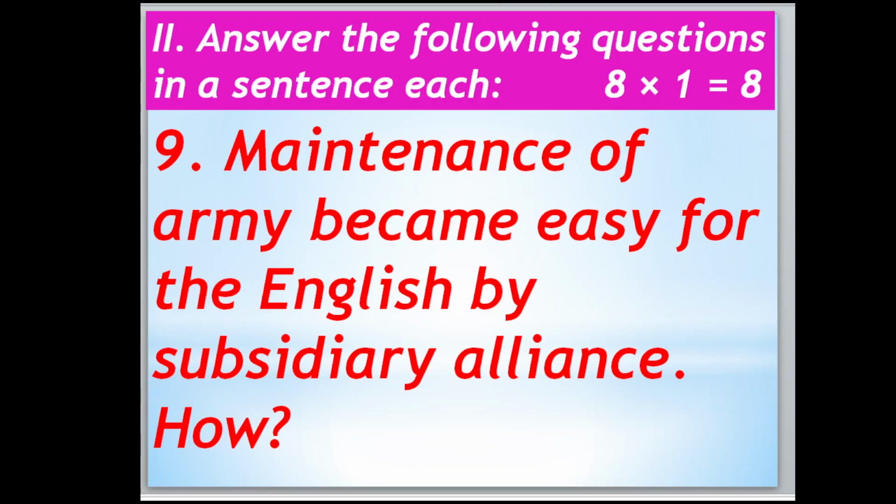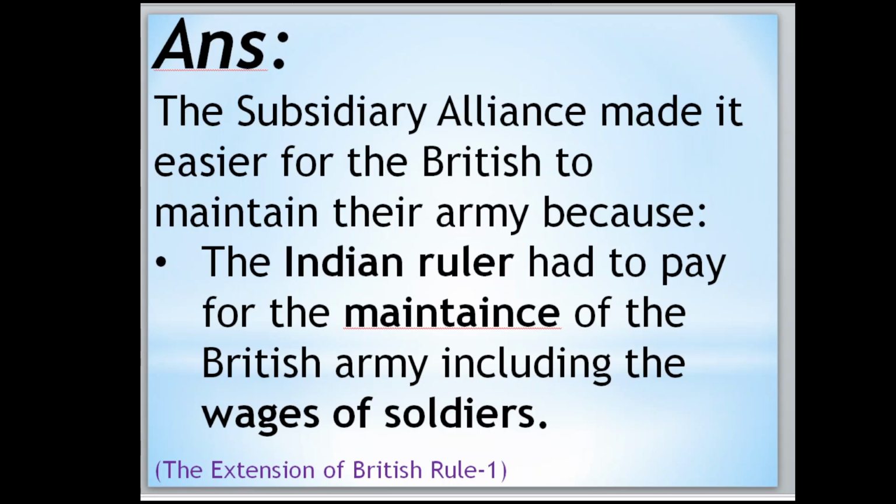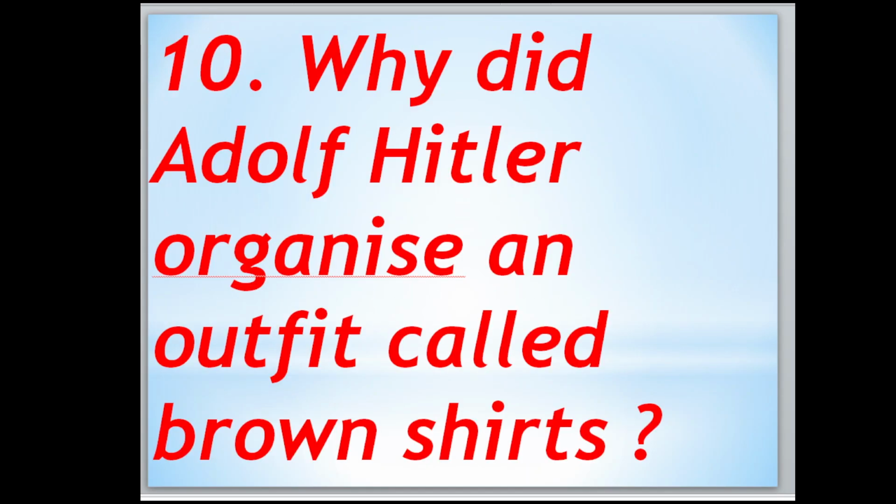Answer the following questions in a sentence each. 8 into 1 is equal to 8. Maintenance of army became easy for the English by subsidiary alliance. How? Subsidiary alliance made it easier for the British to maintain their army because the Indian ruler had to pay for the maintenance of the British army, including the wages of the soldiers. Okay, now move to the next.